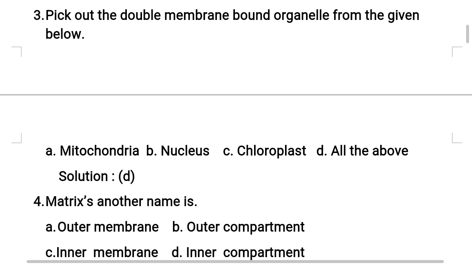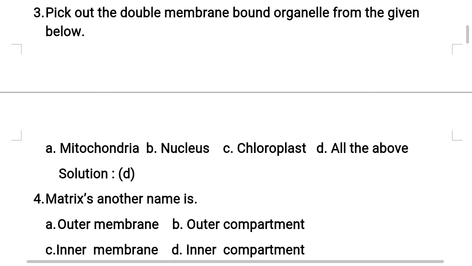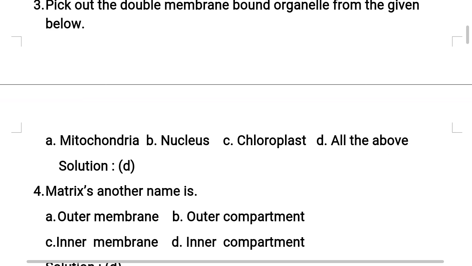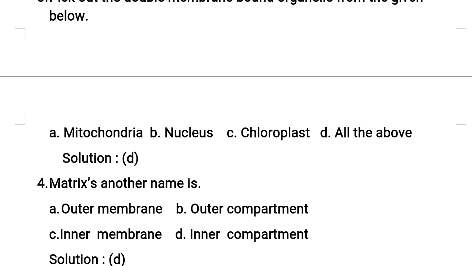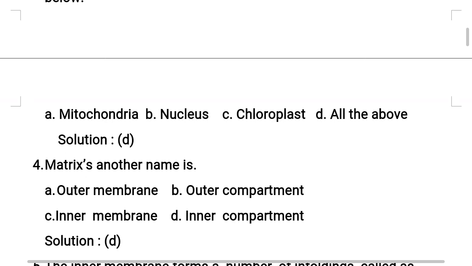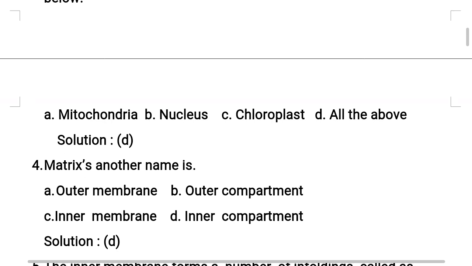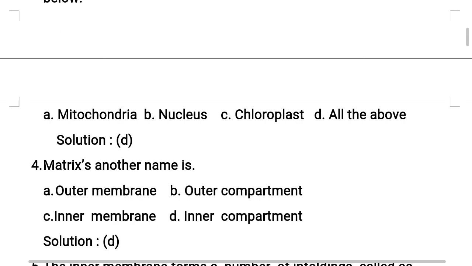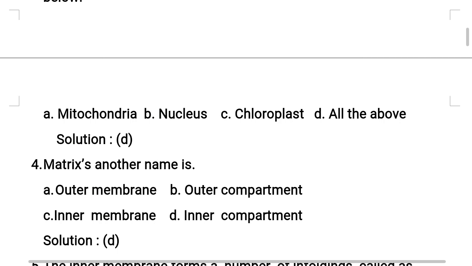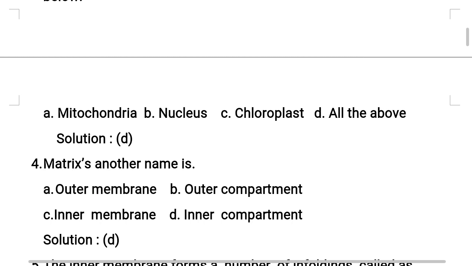Third question: pick out the double membrane bound organelle from the options given below. A, mitochondria; B, nucleus; C, chloroplast; D, all the above. The correct answer is option D, all the above. Because, students, as we learned in previous classes, mitochondria, nucleus and chloroplast are all double membrane bound cell organelles in animal cells and plant cells respectively. Understood? This point is very important for competitive examinations like NEET and KCET.